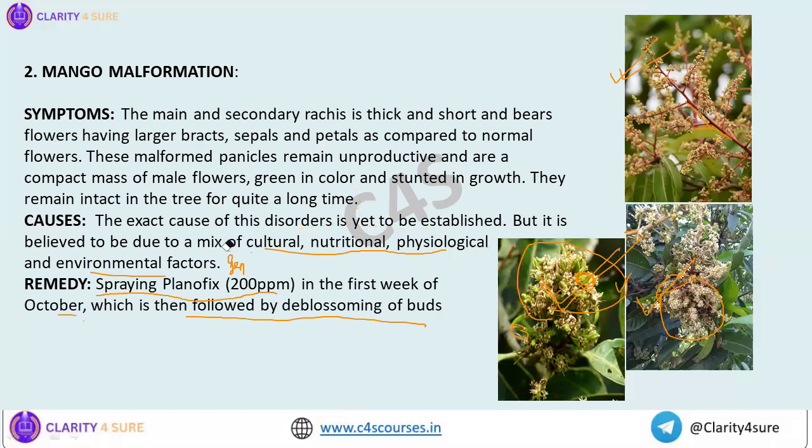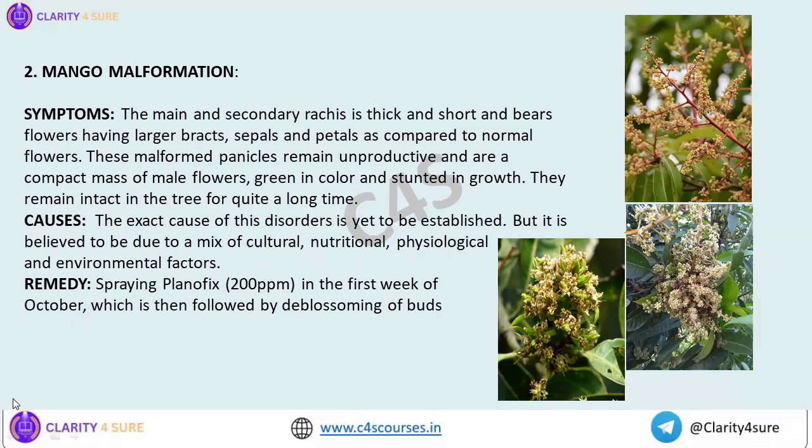So two things you can remember: whenever there is a leafy structure in the inflorescence of mango, then it is what? Mango malformation. And another thing: whenever you see that there is no difference between the branched rachis and the main rachis, and the rachis is very short and thick, then it is mango malformation, and it remains intact in the tree for quite a long time.